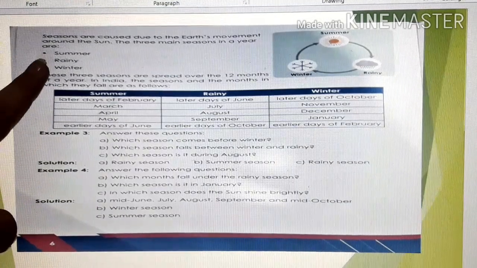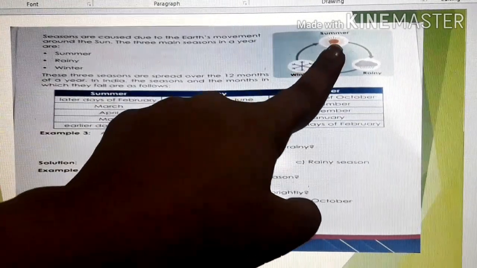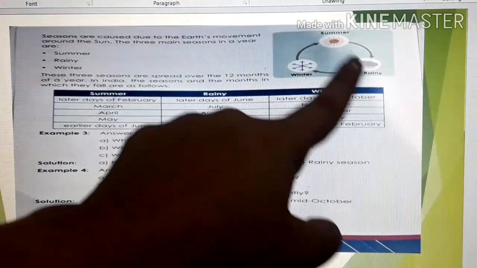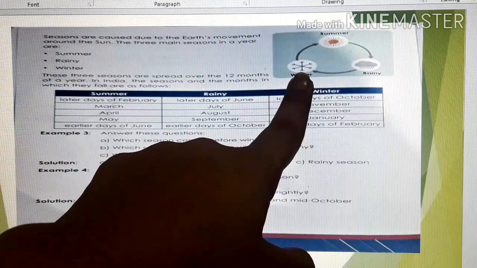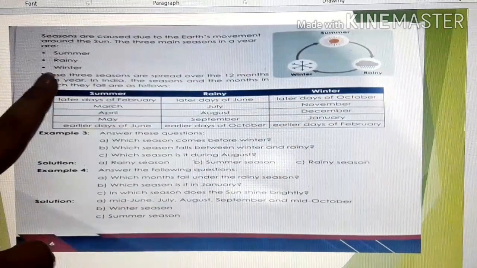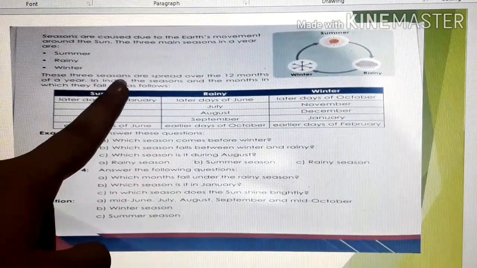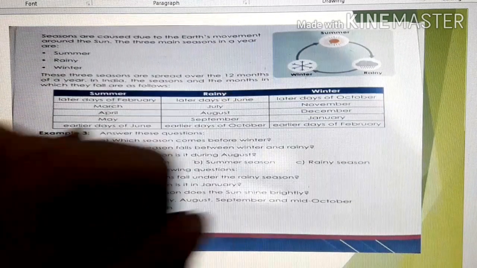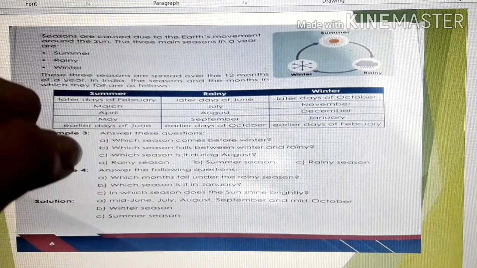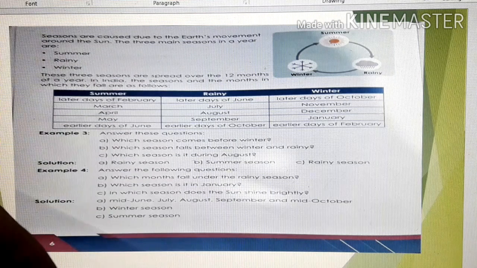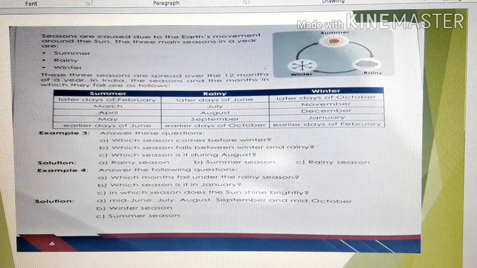Summer, rainy and winter. You can see here, summer means hot, rainy means rain, right? And winter you feel cold. So these 3 seasons, children, are spread over the 12 months of a year.